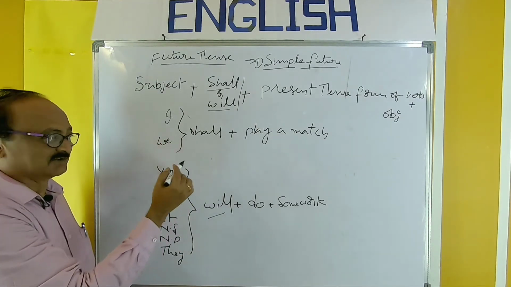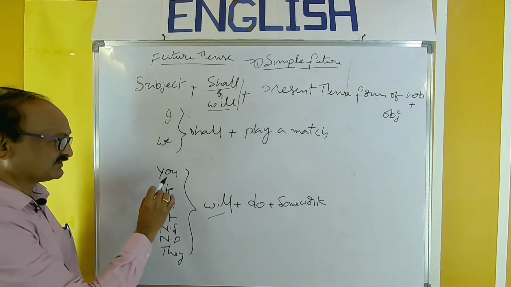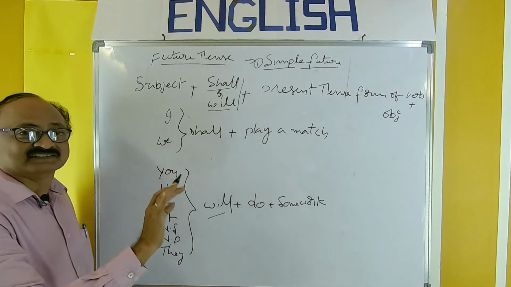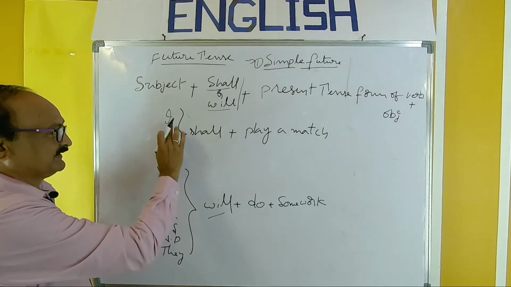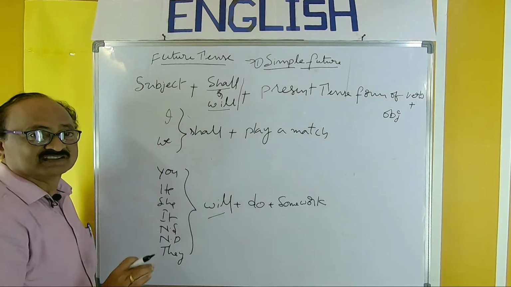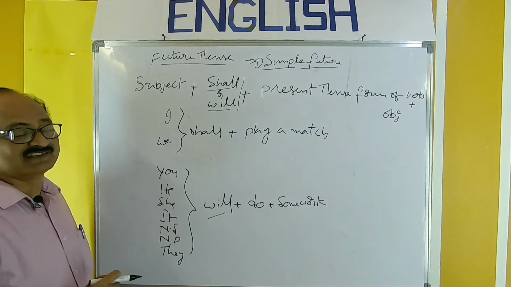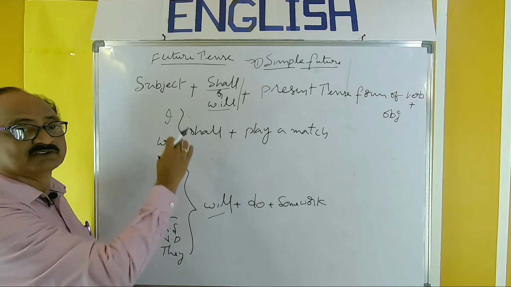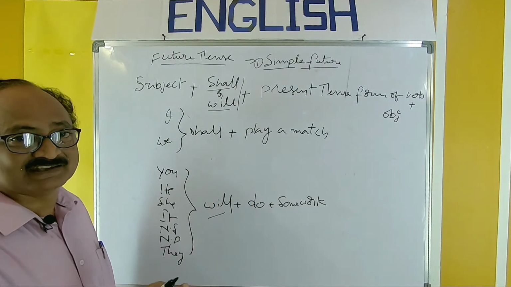So, I will is allowed, we will is also allowed. But in general circumstances, you shall, he shall is not allowed. So remember this rule first. With I, we should use the auxiliary shall. With all the persons, we should use the auxiliary will. And will is allowed with all the persons. So that rule is enough.